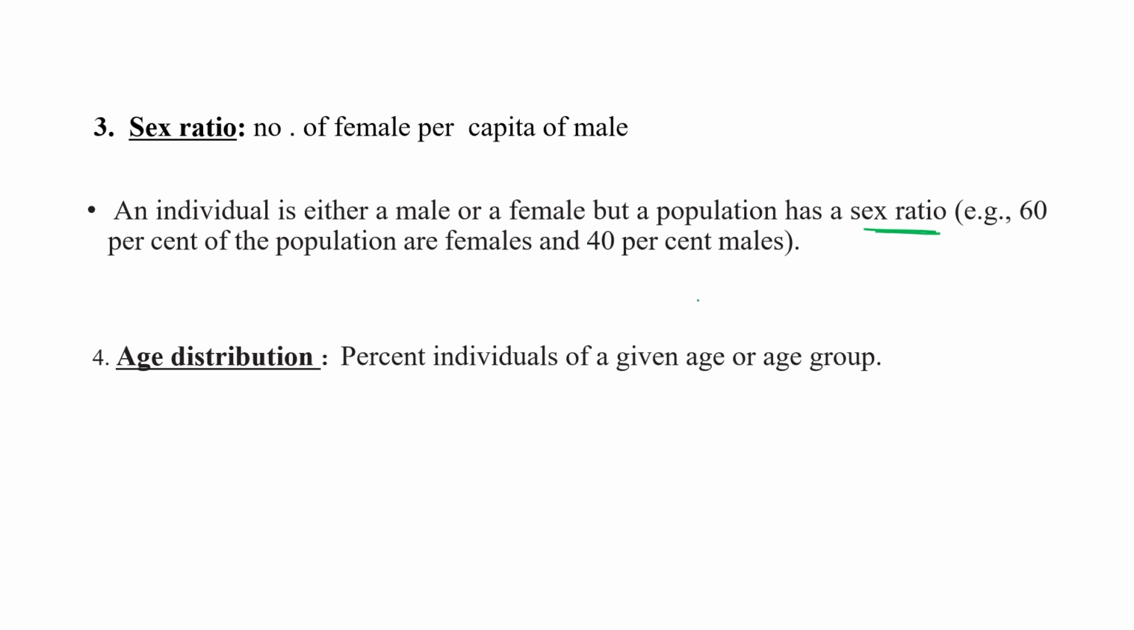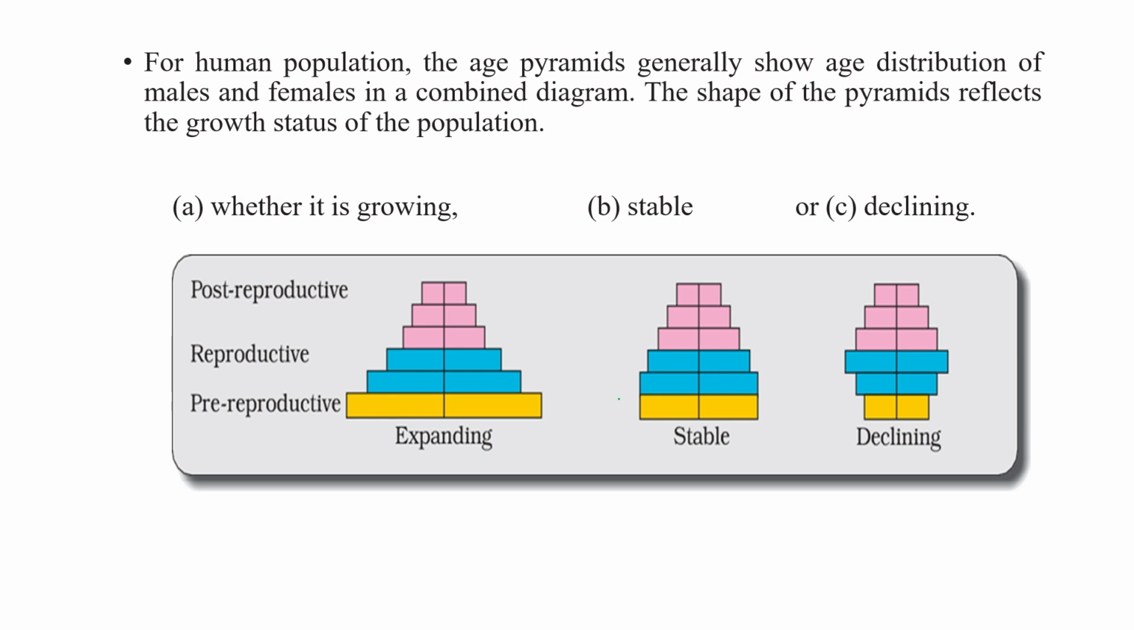Similarly, another term related to population is age distribution, meaning the percent of individuals present in a given age group: younger, children, or old. For the human population, these three are examples of different age pyramids.